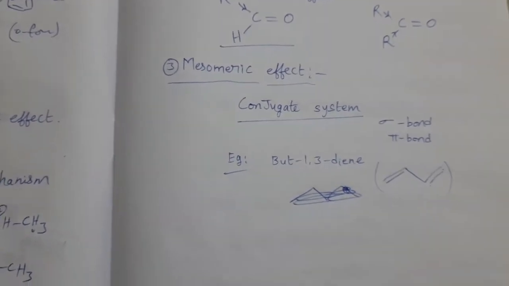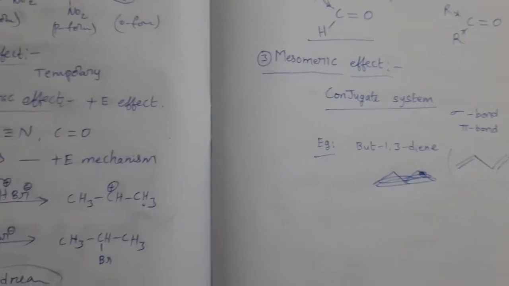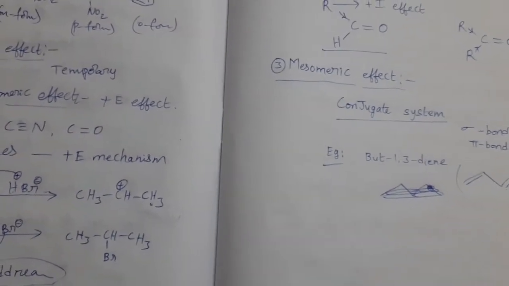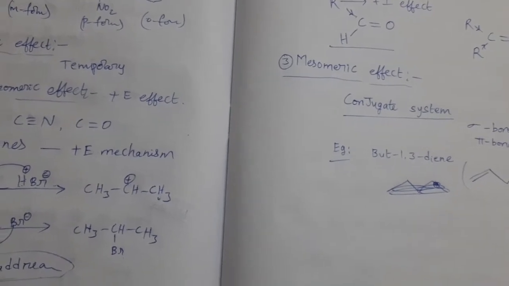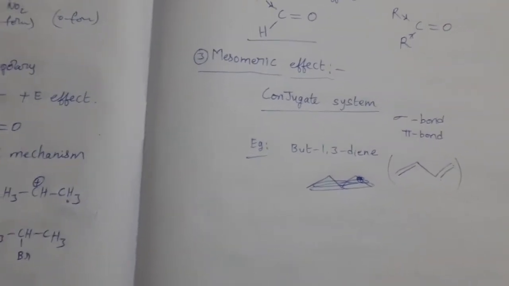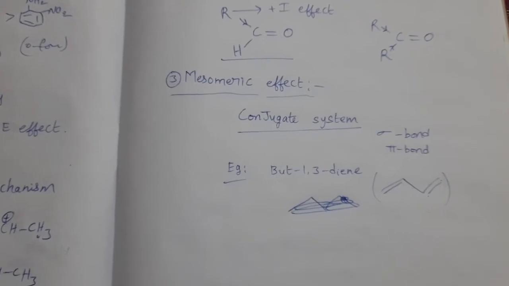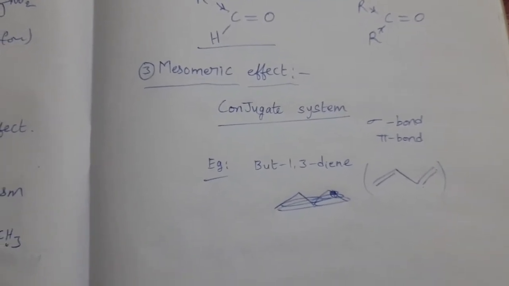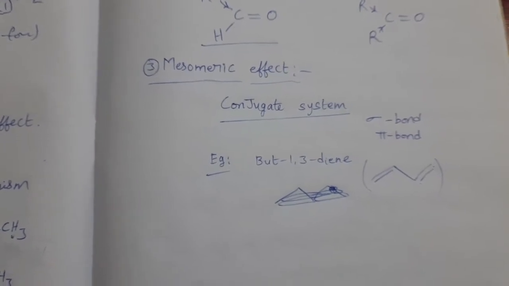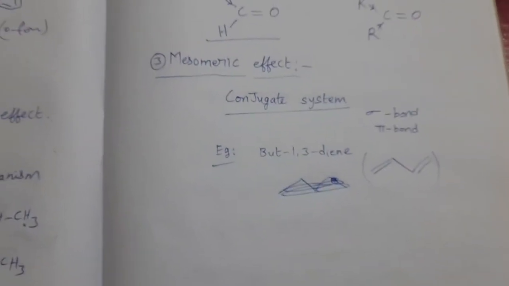That mechanism is called resonance. Here pi electrons delocalization takes place due to mesomeric effect and forms various resonance structures. So from this we can conclude mesomeric effect occurs through a mechanism called resonance.